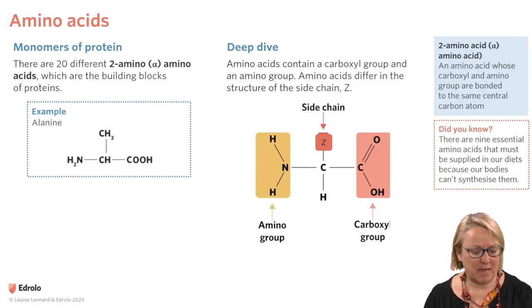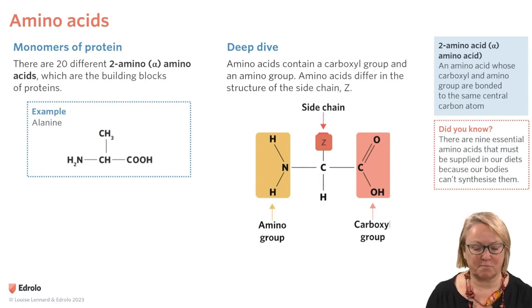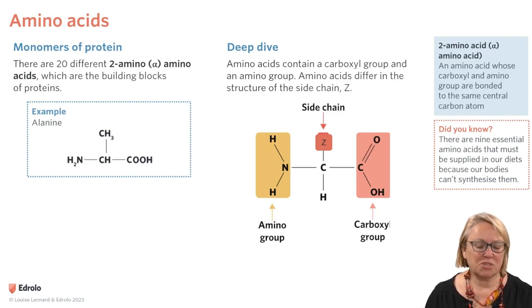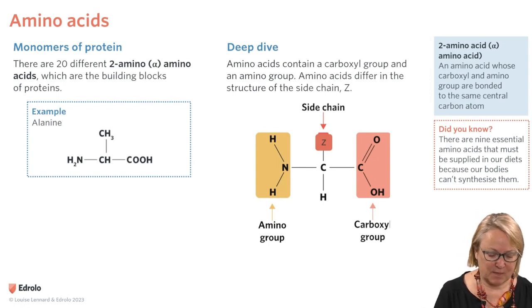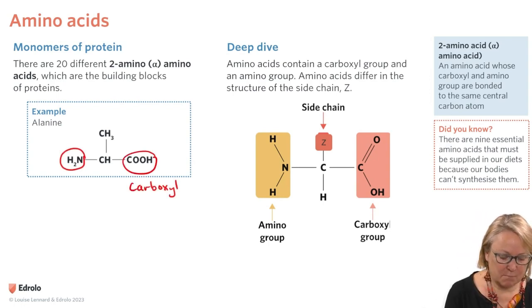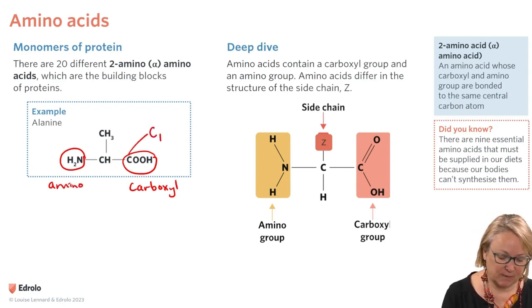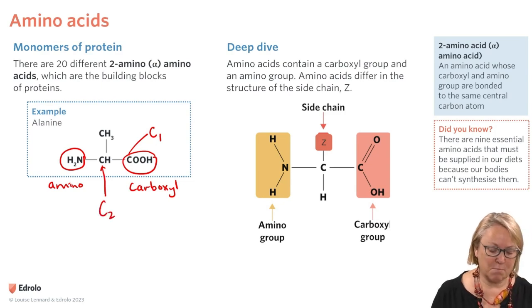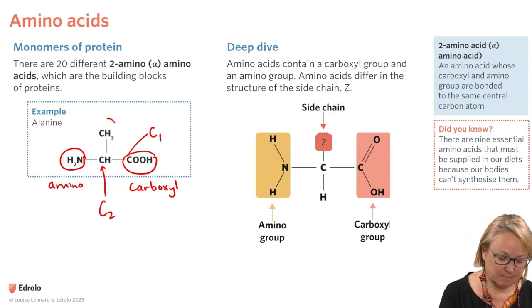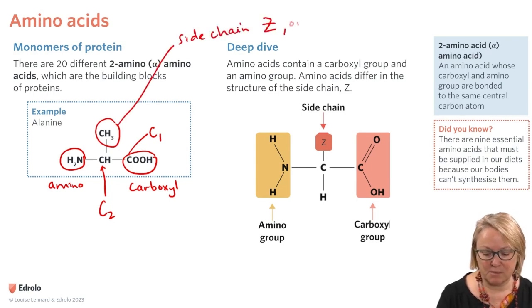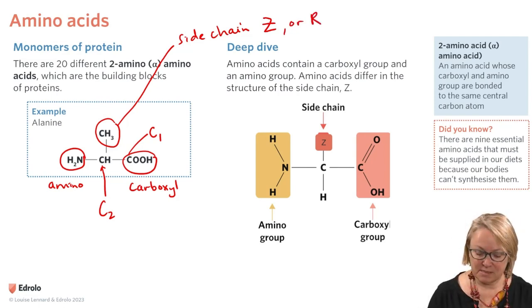To start with, amino acids are the monomers, or the building blocks, of protein. There are 20 different 2-amino or alpha amino acids. They all have a carboxyl group and an amino group. Because carboxyl is always the highest priority, this is carbon 1, this is carbon 2, and the amino group is attached to carbon 2. This here is the side chain, sometimes given the symbol Z or R, and the difference in the side chain is the difference between the various amino acids.